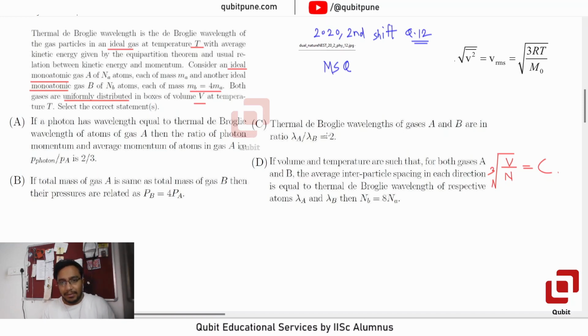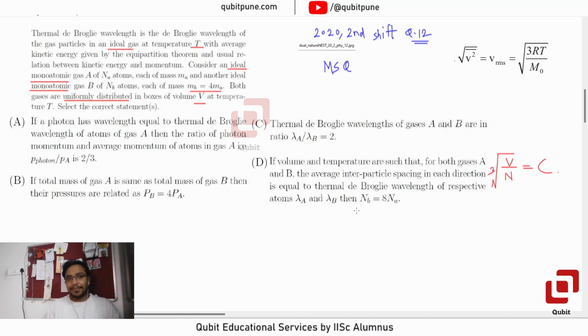C. Thermal de Broglie wavelengths of gases A and B are in the ratio lambda A to lambda B equal to 2. D. If volume and temperature are such that for both gases A and B, the average interparticle spacing in each direction is equal to the thermal de Broglie wavelength of respective atoms lambda A and lambda B, then Nb is equal to 8 Na.